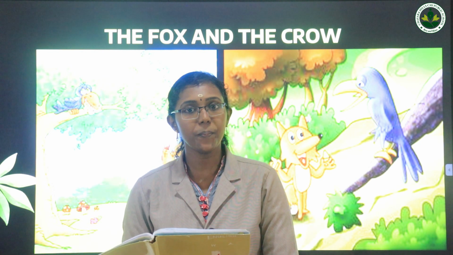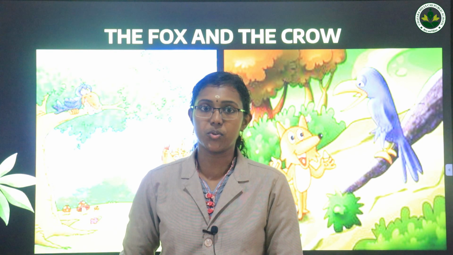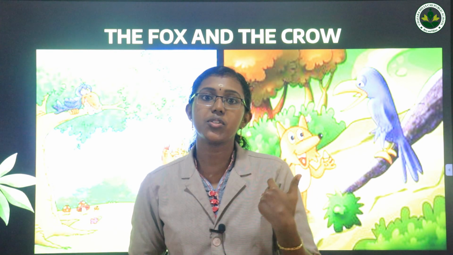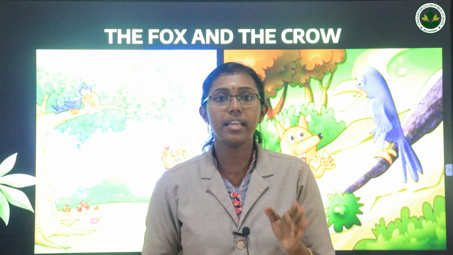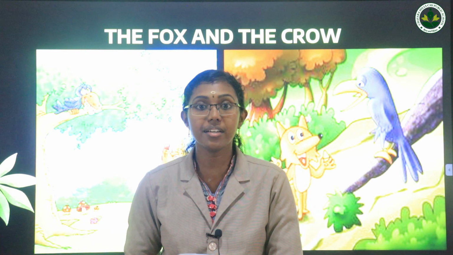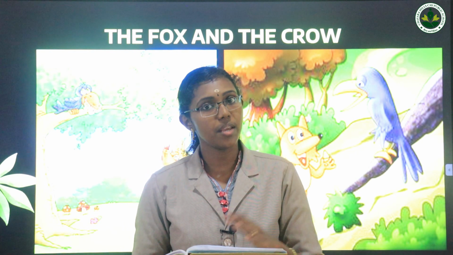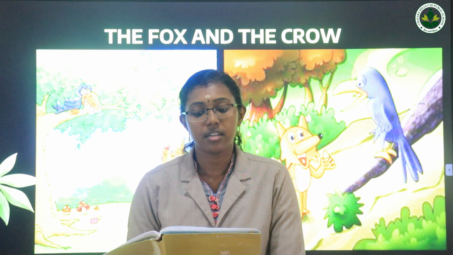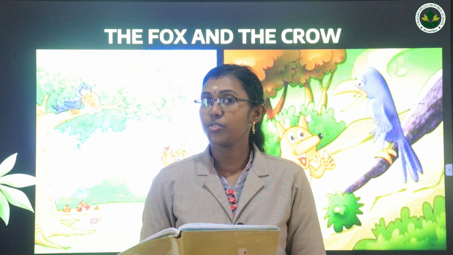So in the poem, two characters are there and they are having names also. Crow is the first one and the next one is a fox. And the poet has given the crow the name Mr. Crow. So that's a person, Mr. Crow, that is the name of the crow. And a fox is there, his name is Reynard. Reynard is the name given to the fox.